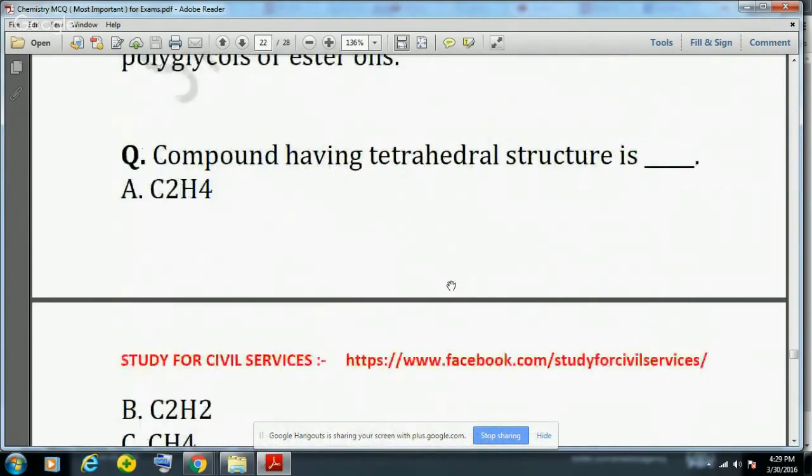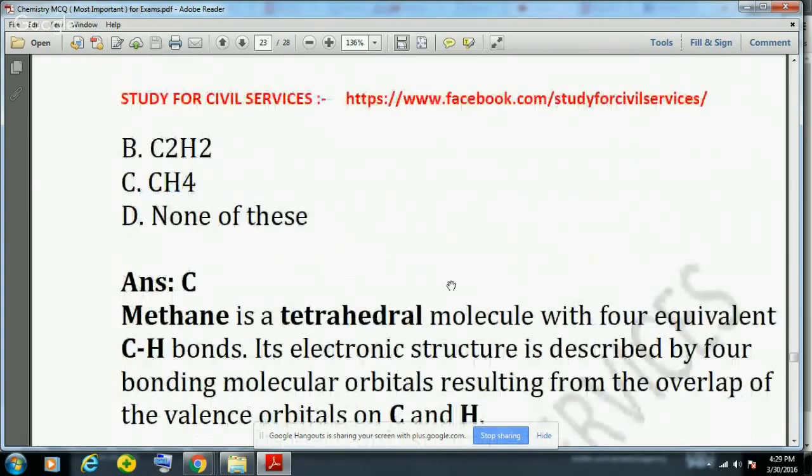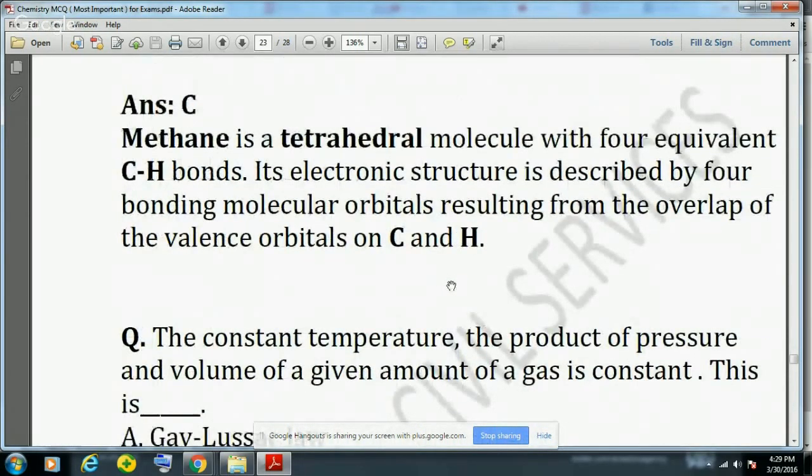Another question is which compound has a tetrahedral structure. Tetrahedral structure is present in CH4, that is methane. Methane is a tetrahedral molecule with four equivalent carbon-hydrogen bonds and its electronic structure is described by four bonding molecular orbitals resulting from the overlap of the valence orbitals on C and H.